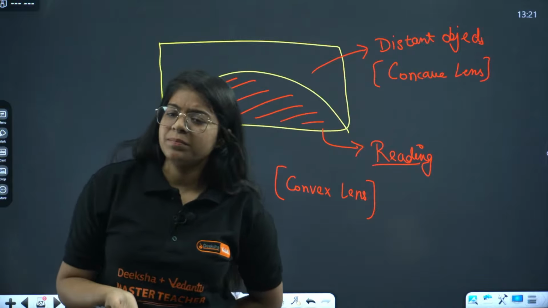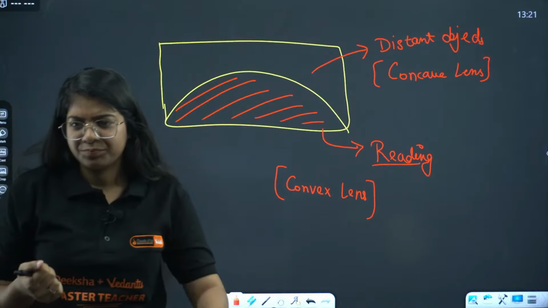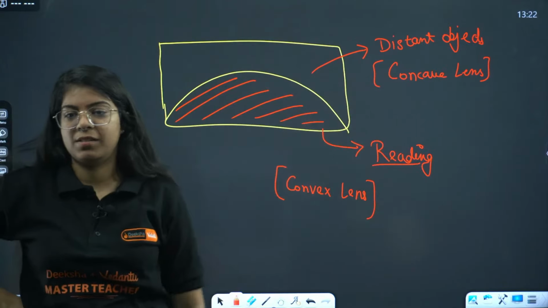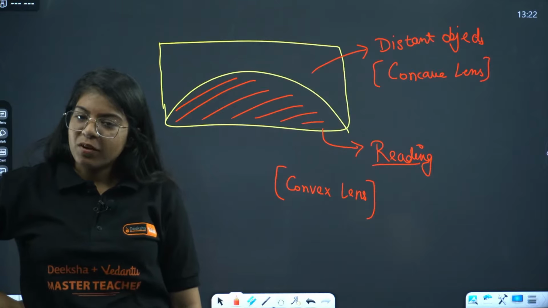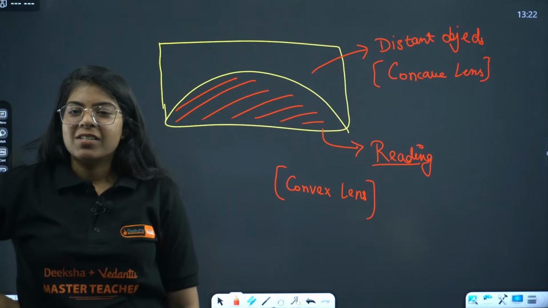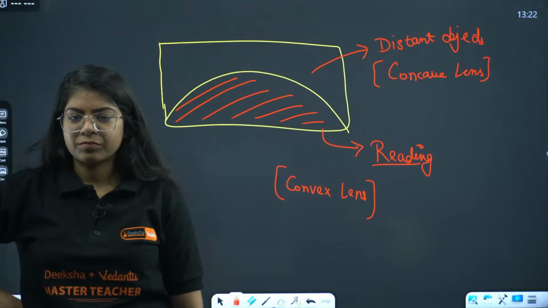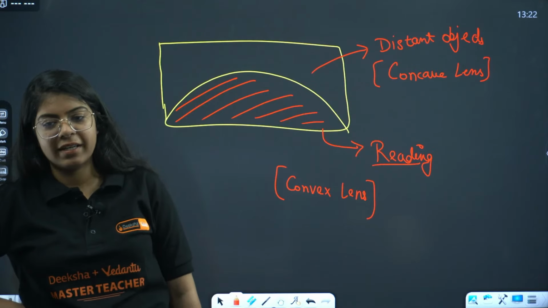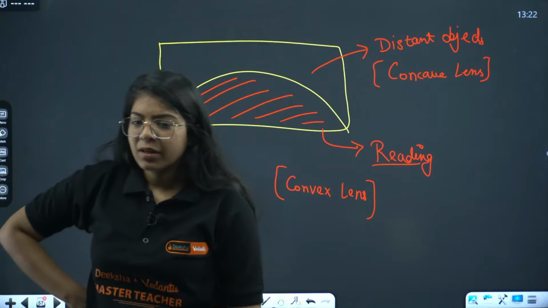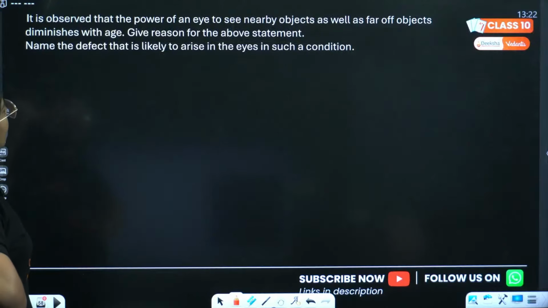This is the diagram. You can draw something like this. Bifocal lens. Lower convex, upper concave. Very good. Done? Okay. Next we have a question.